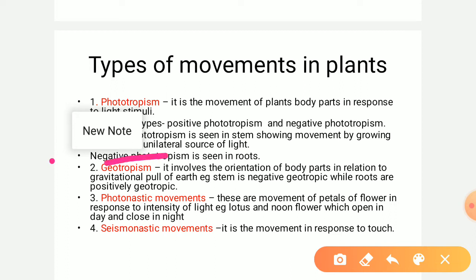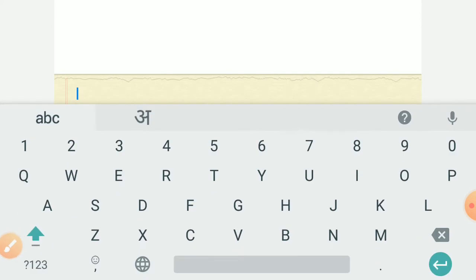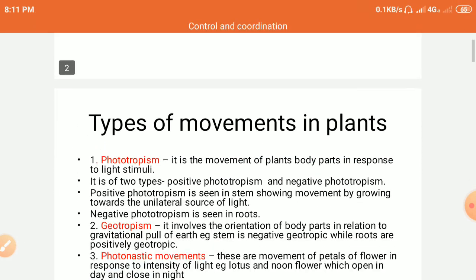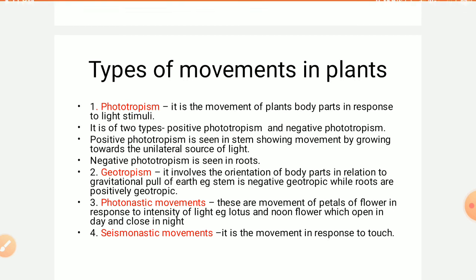Negative phototropism means the response is in negative terms. That means the growth will be away from the source of light, and negative phototropism is shown by the roots. And the next type of movement is geotropism.